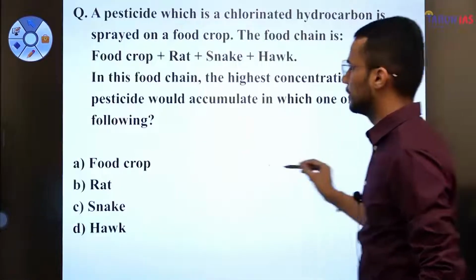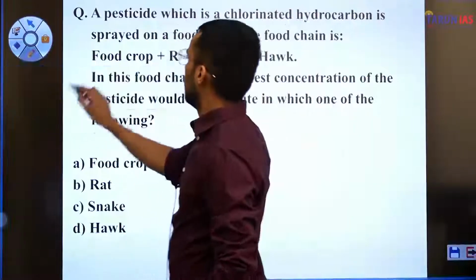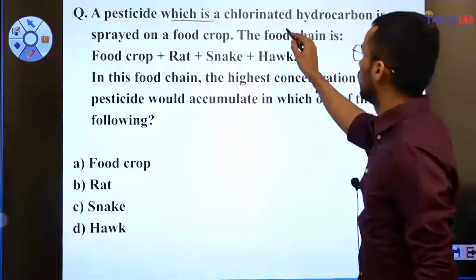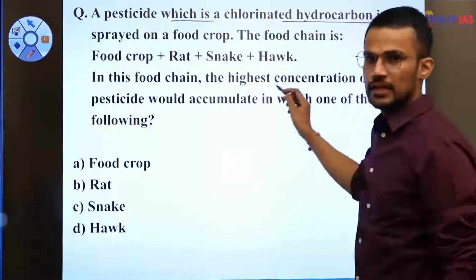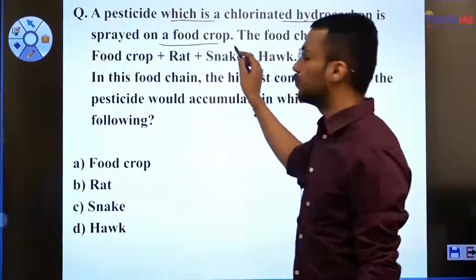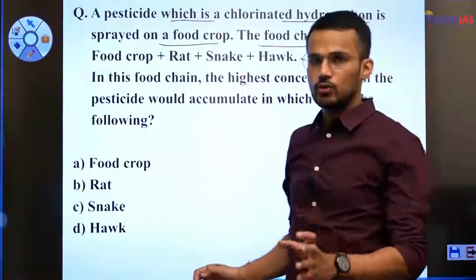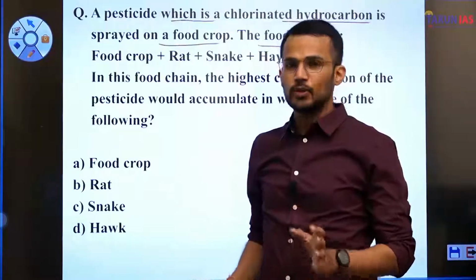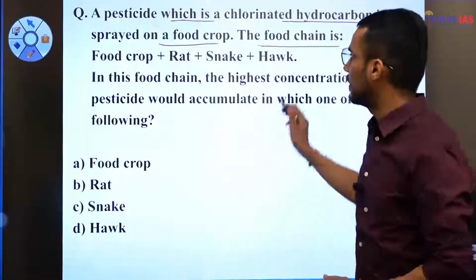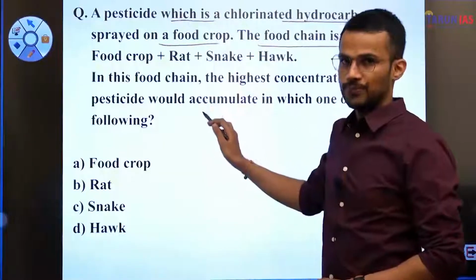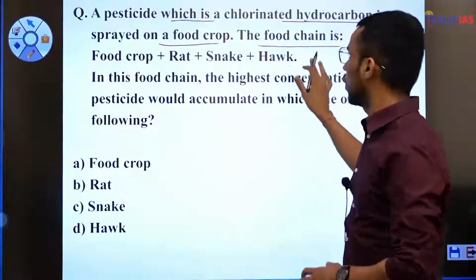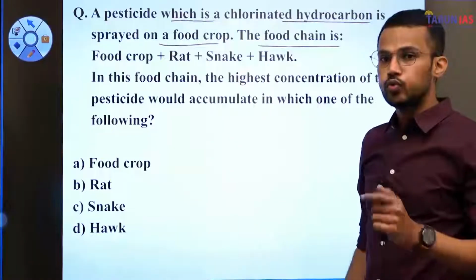Next question is, a pesticide which is a chlorinated hydrocarbon is sprayed on a food crop. The food chain is... so what is the question telling us? A particular pesticide has been spread on a food crop and that food crop is part of a food chain.